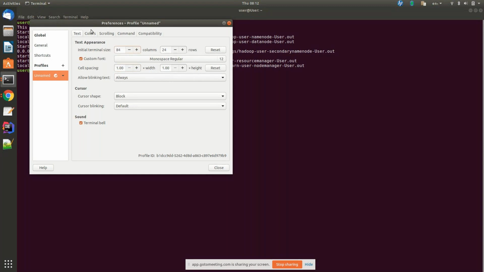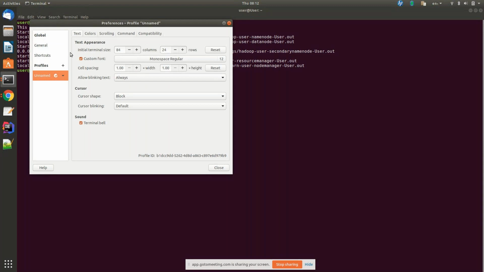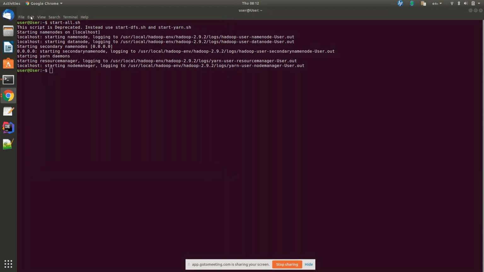Ravi, can you help me with that? Yeah, we can go to profiles. Cancel it. Close this one. View preferences. It's not coming. One second, let me click on edit. Edit, and then preferences. Preferences are coming.